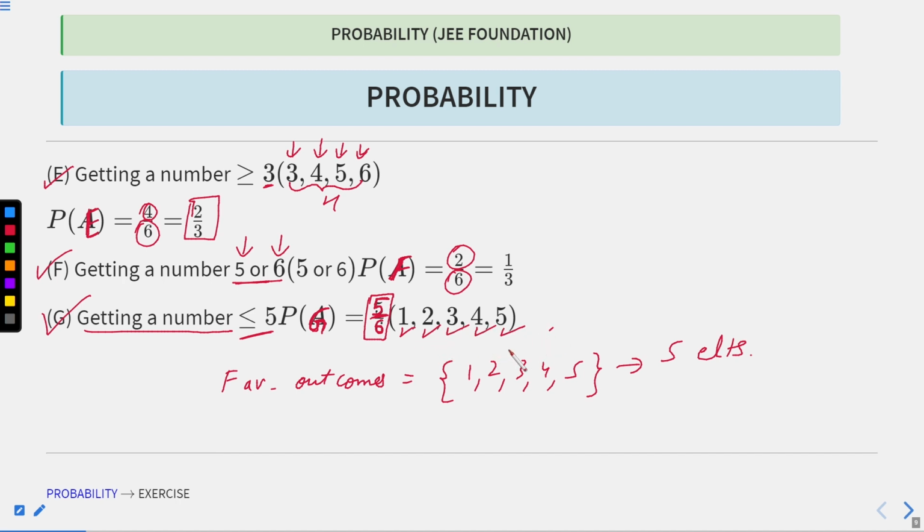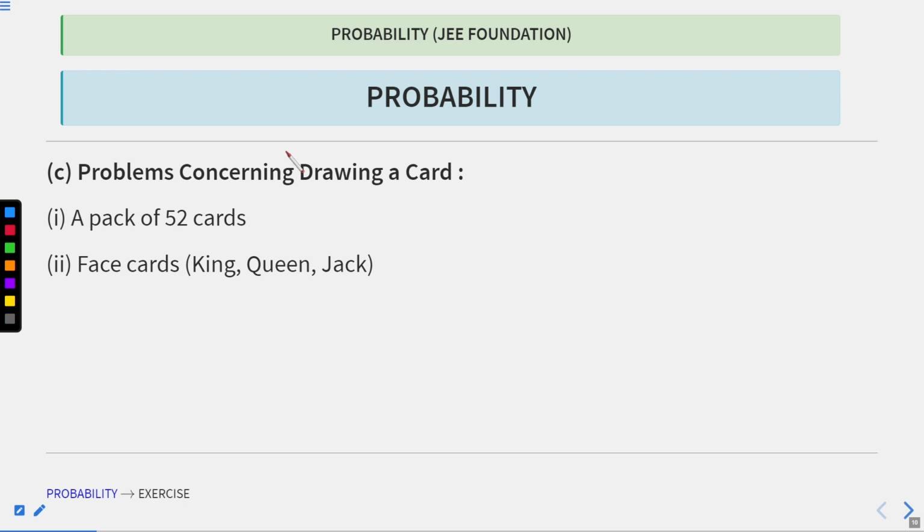I hope all of this was clear to you. I hope you understood what we mean by probability, how we get the probability of an event, and you saw many examples. So let's move to the next. Now, probability concerning drawing a card.